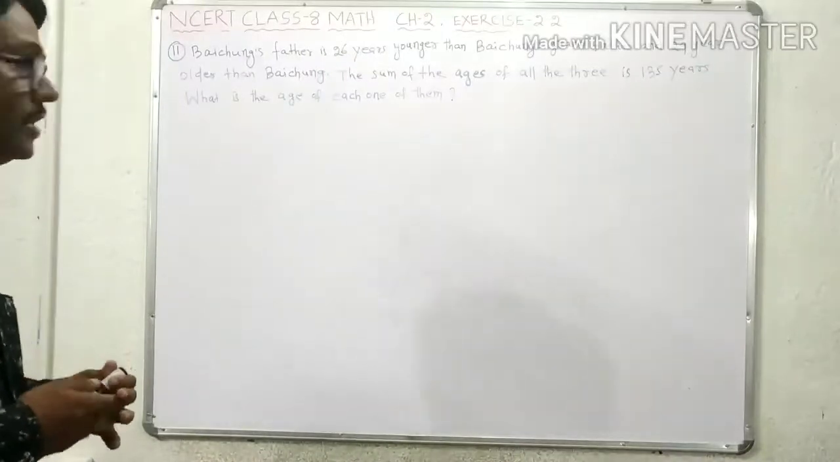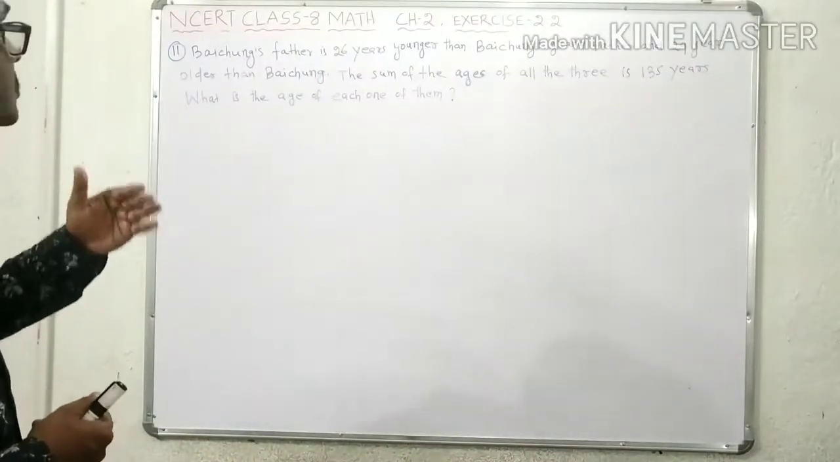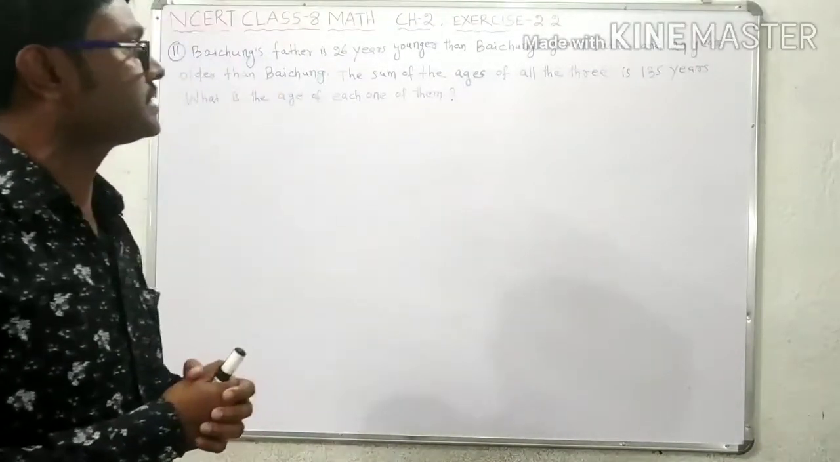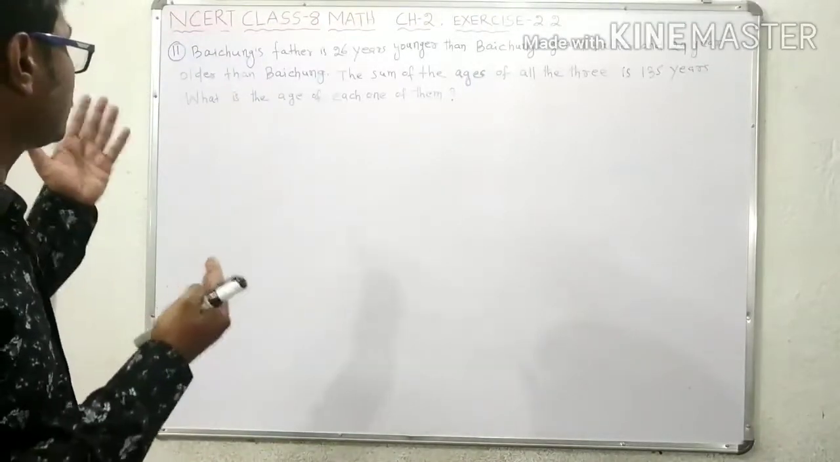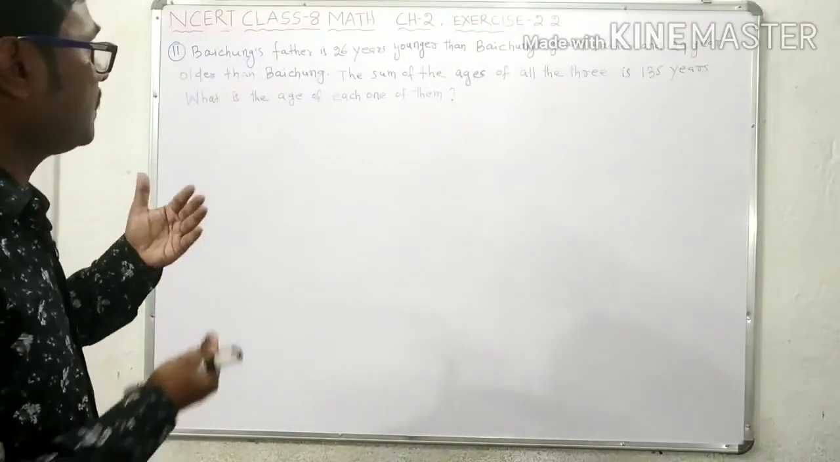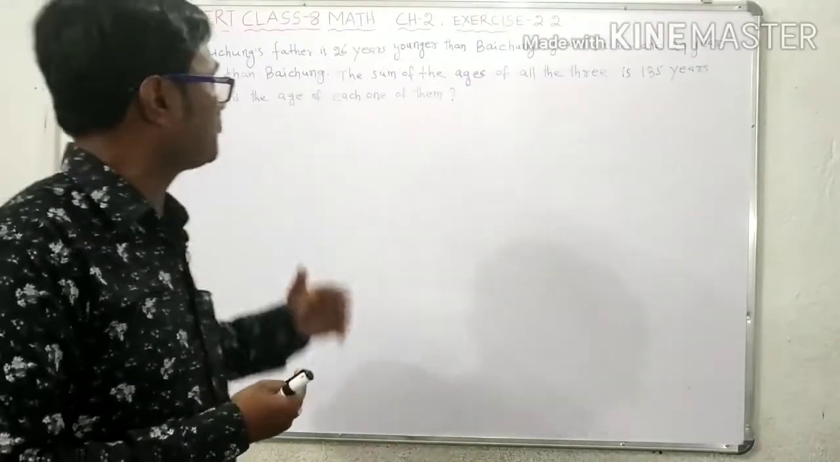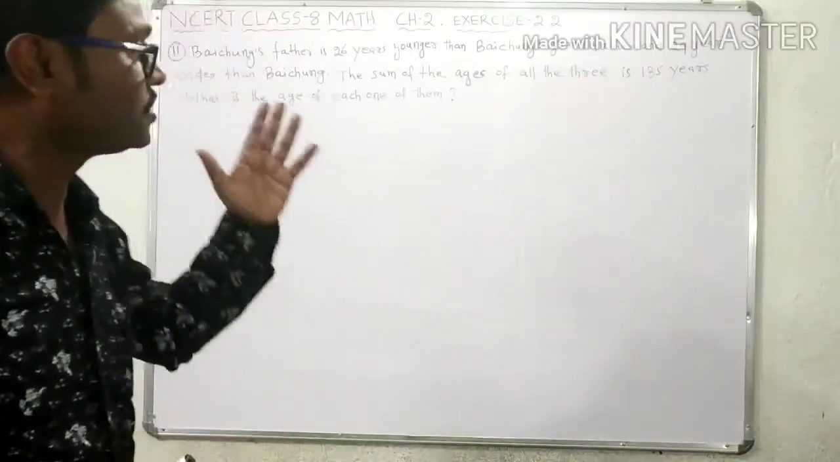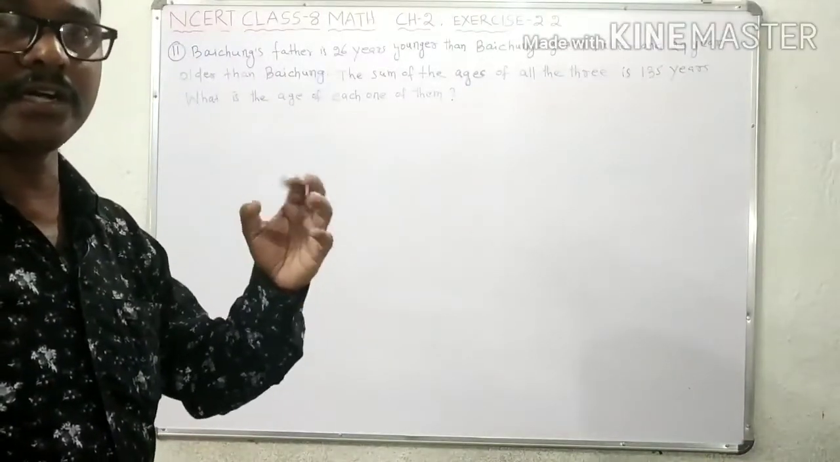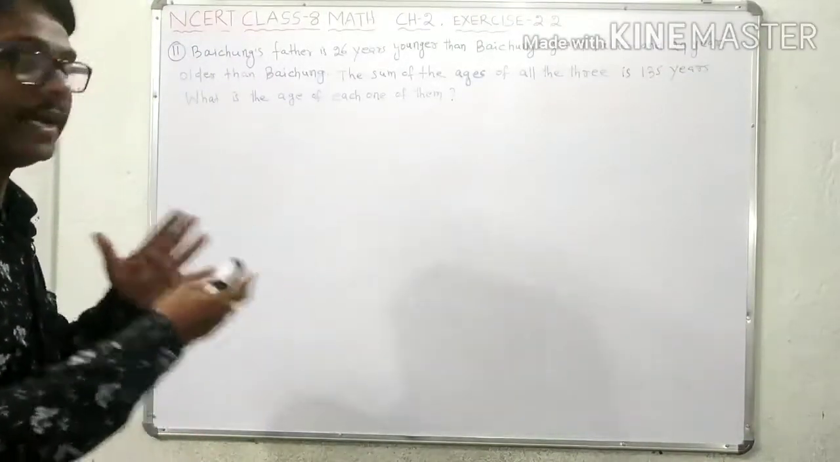Number 11 question we will solve here. Baichung's father is 26 years younger than Baichung's grandfather and 29 years older than Baichung. The sum of the ages of all the three is 135 years. What is the age of each one of them? The question looks big, but it is not so difficult if we do it.